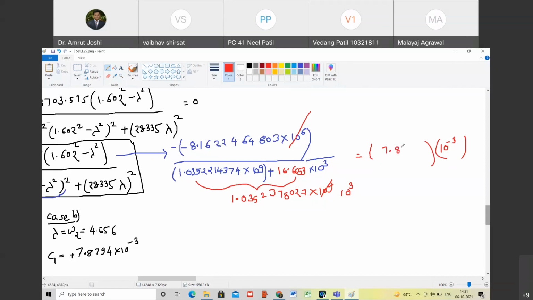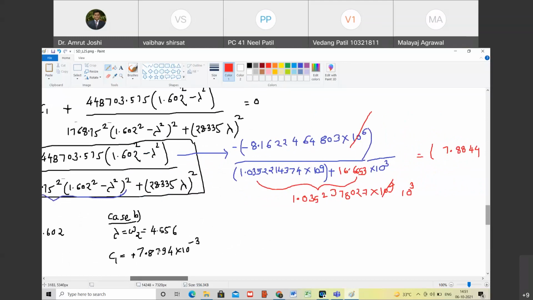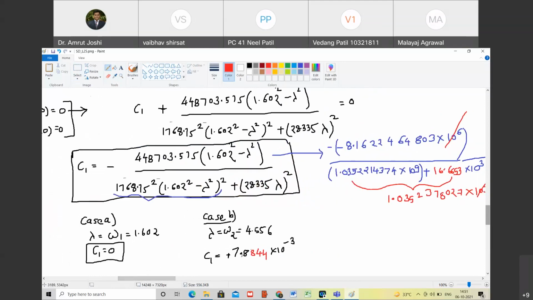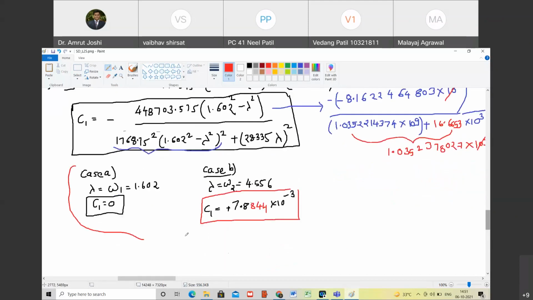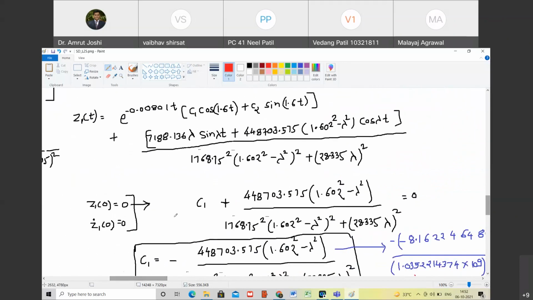So my value also came here as 7.8844 into 10 power minus 3. Now is everybody on the same page? This will be the value of C1. Yes, sir. Okay, so for case A and case B, we have found out the value of C1. Now, once we find out the value of C2 for case A and case B, we have found out Z1 completely. Do you agree with me? Yes.